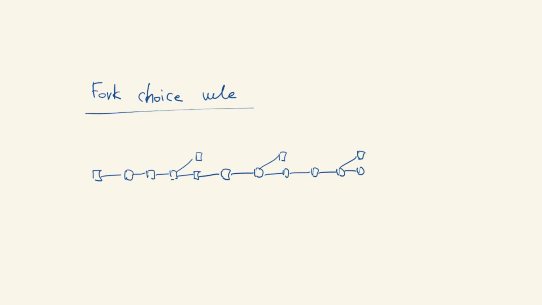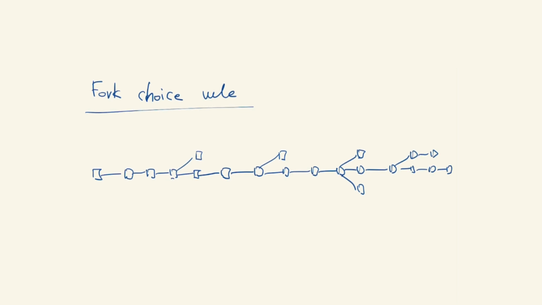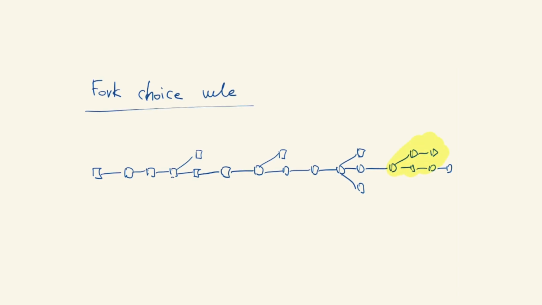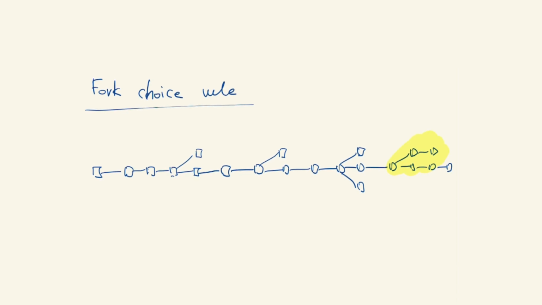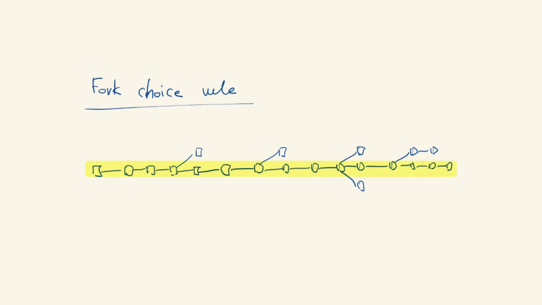And this is what Ergo does as well. And maybe these temporary forks will be longer as well if you have a situation where multiple consecutive proof of work blocks were mined almost simultaneously by honest parties, or you have some sort of attack here. Regardless, this will tend to follow a canonical chain. It will tend to converge into a canonical chain. And this happens due to the fork choice rule that we have.